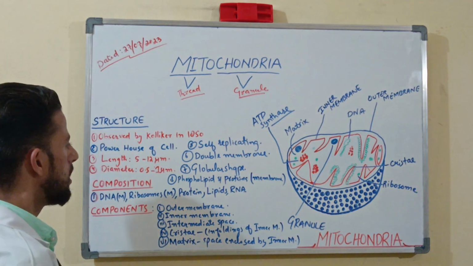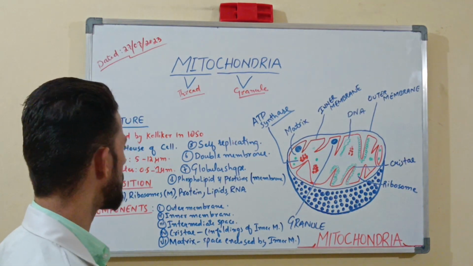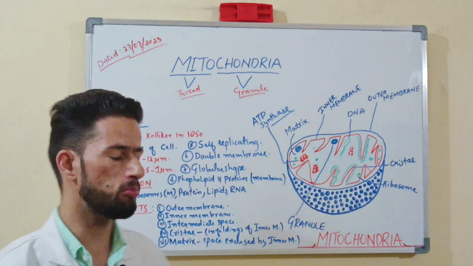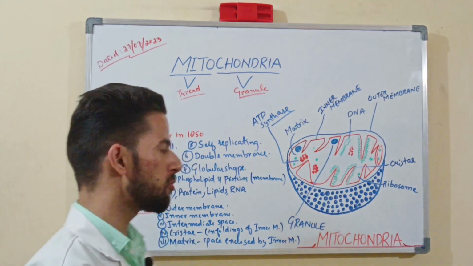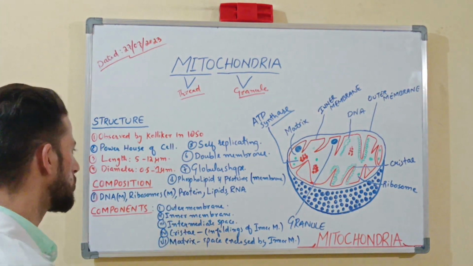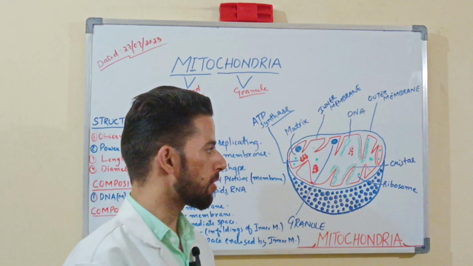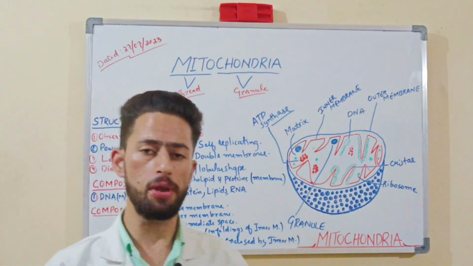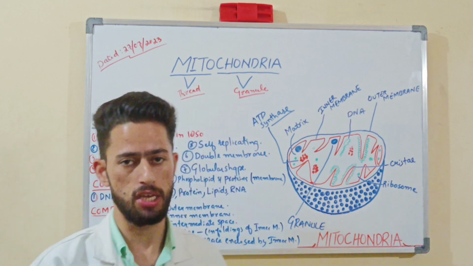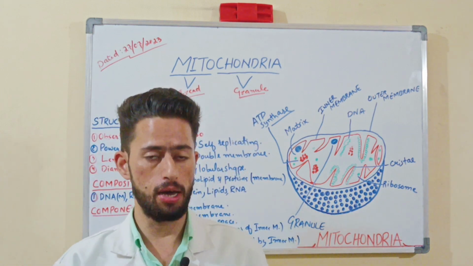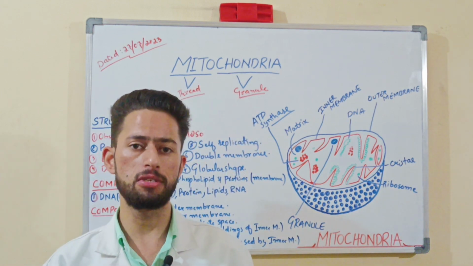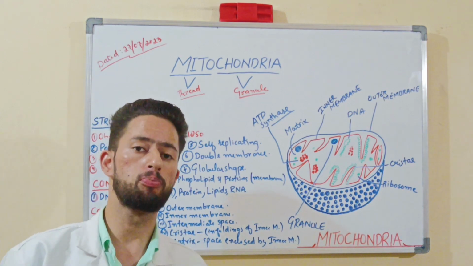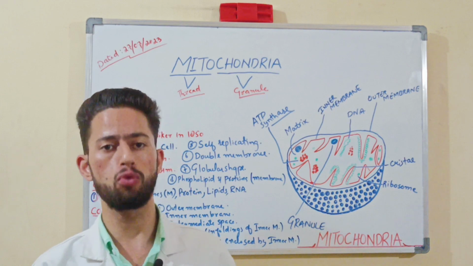Okay, the next one is about length. The length of the mitochondria is about 5 to 12 micrometer, and the diameter is about 0.5 to 1 micrometer. And the mitochondria is a self-replicating cell organelle. What is self-replicating? It is the ability of the structure to replicate or to form copies of its own self.